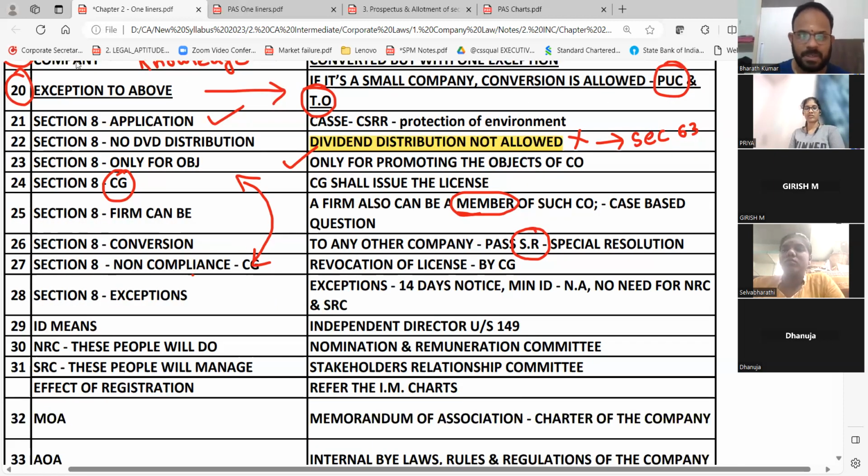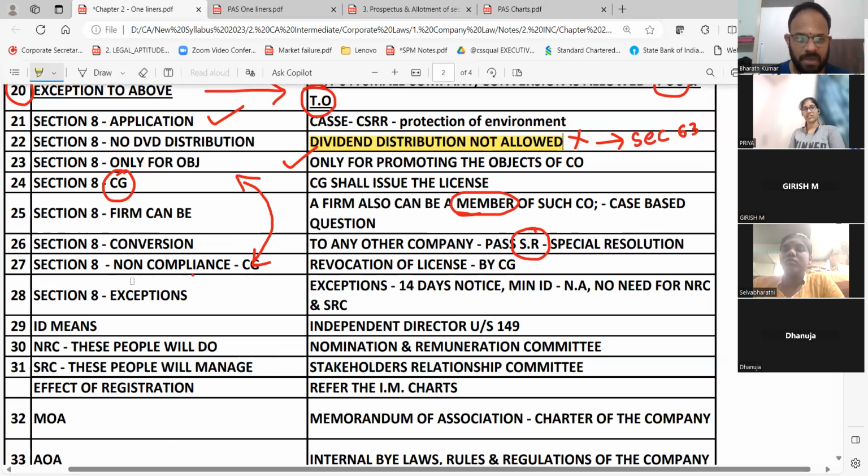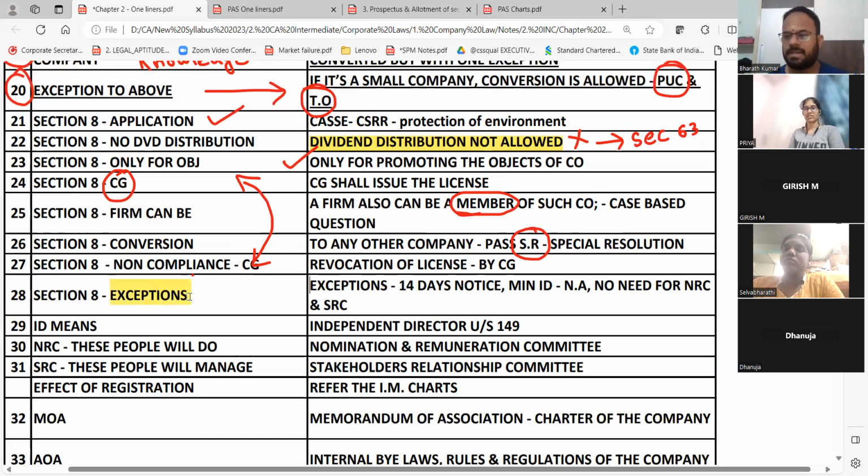I told you, exceptions means CA Institute or CS Institute will be very happy. That means these will not come directly, but they will ask. What are the exceptions? Usually 21 days notice, but for a section 8 company, 14 days notice. Usually there will be an ID. ID means what? Independent director, but here minimum ID is not applicable. Generally for nomination of directors or for giving remuneration, you need a committee. Here no need for NRC. What is NRC? Nomination and Remuneration Committee.